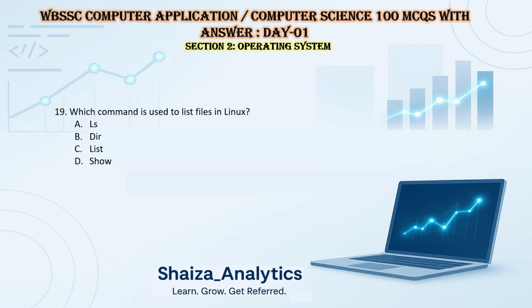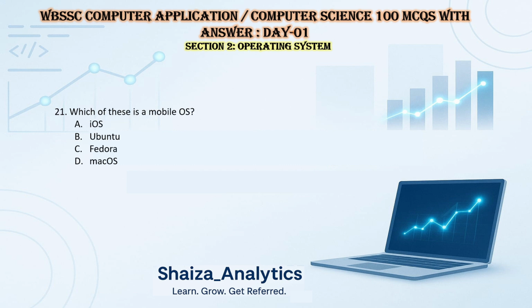Question 19. Which command is used to list files in Linux? Option A, ls, option B, dir, option C, list, option D, show. So answer is A, ls. Which operating system is open source? Windows is not open source. Linux, DOS, Mac operating system. So answer is Linux. Linux is open source.